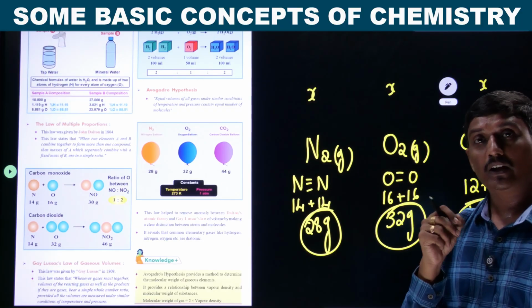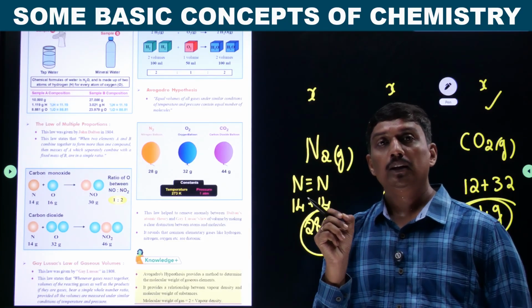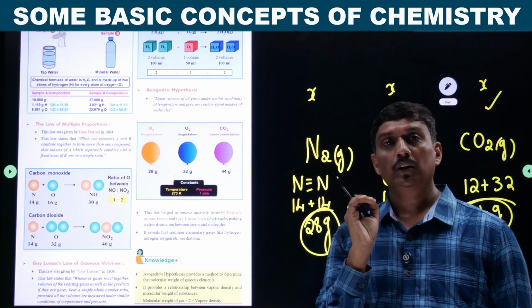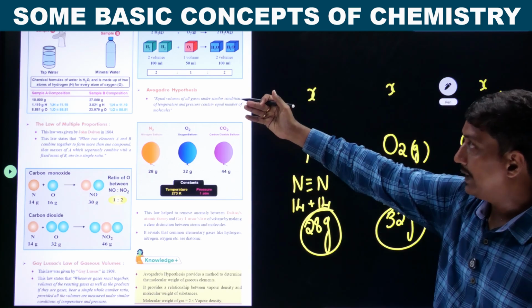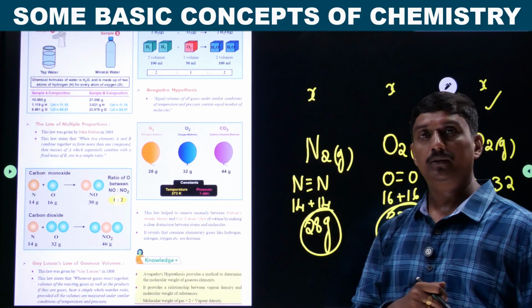That is, V is proportional to N. V means volume is proportional to N, the number of molecules, the number of moles. That is the concept. It will be discussed later. So this is called Avogadro's hypothesis.